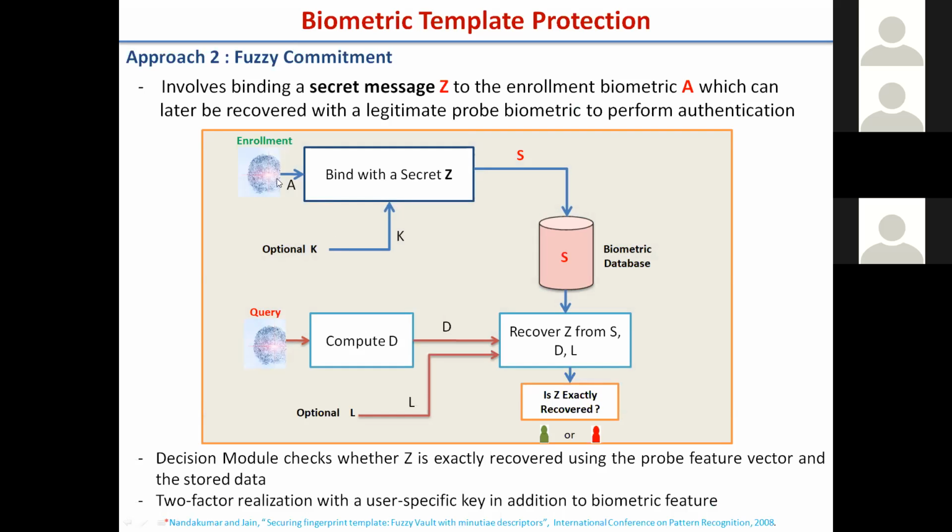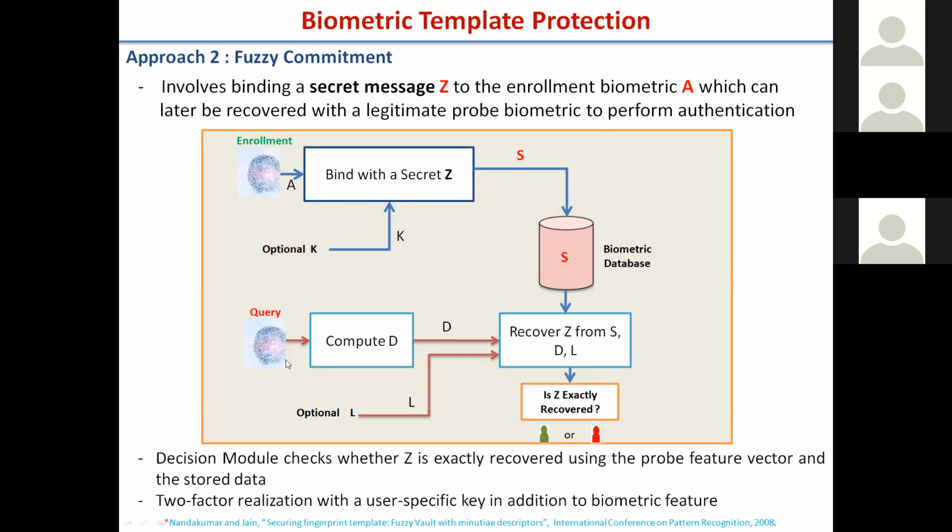We take the biometric, extract the feature, and bind some secret Z to it. This secret and the biometric feature are stored in the template. The property here is that from the given template you cannot get back Z, and you cannot get back your biometric, unless you give the other one, right?